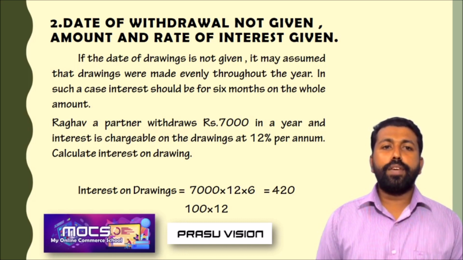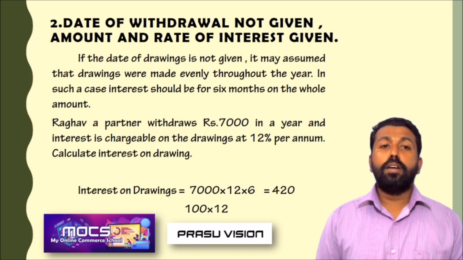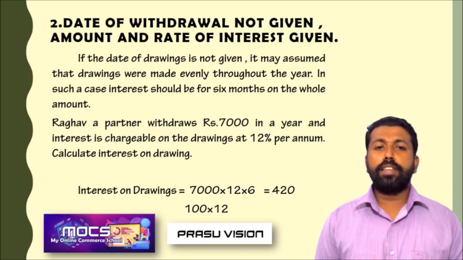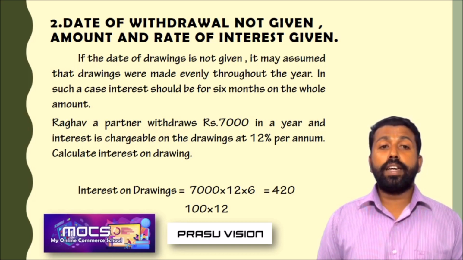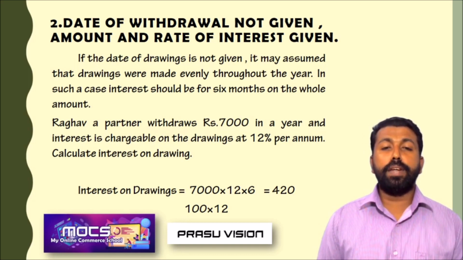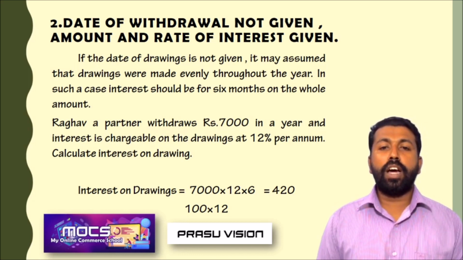So, here is one important point. Just read the paragraph. If the date of drawing is not given, it may be assumed that drawings were made evenly throughout the year. That means they withdrew the amount evenly throughout the year. And in such a case, interest should be calculated for 6 months on the whole amount. 6 months means 6 by 12. Remember, if the date of withdrawal is not given, you have to take the period as 6 by 12.